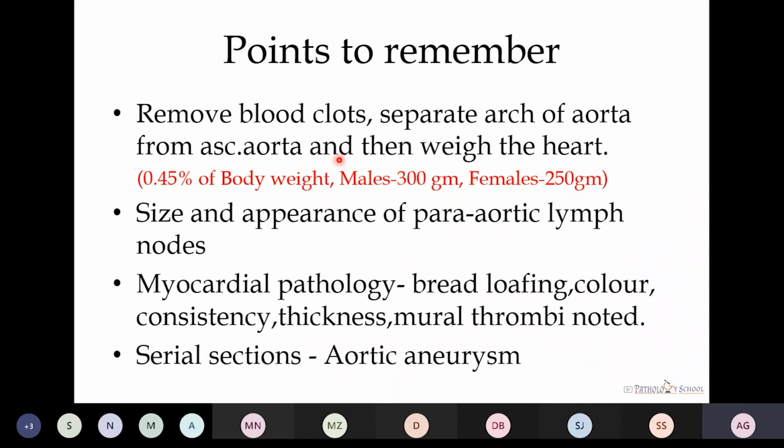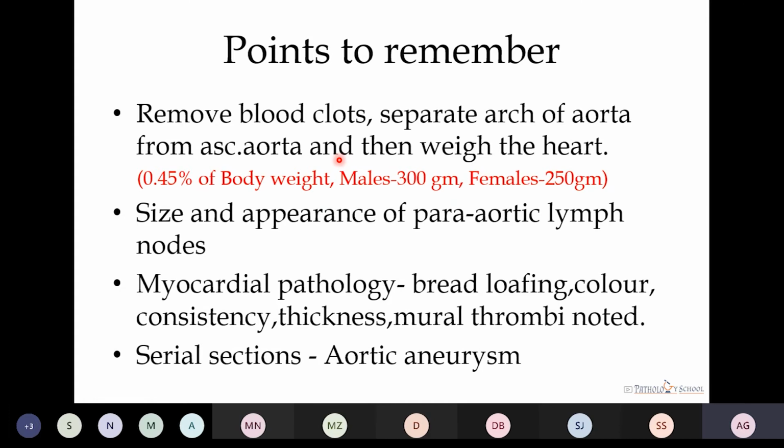Some points to remember. First, we remove all the blood clots and separate the arch of aorta from the ascending aorta, and then we have to take the weight of the heart, which on an average in males is 300 gram, in females it is 250 gram. That is 0.45% of the body weight.